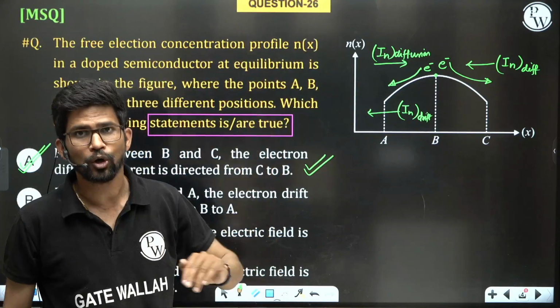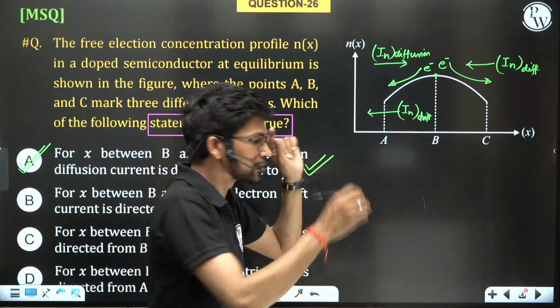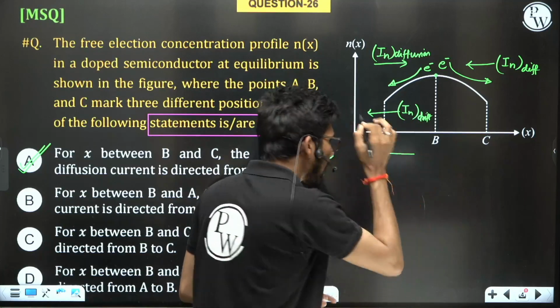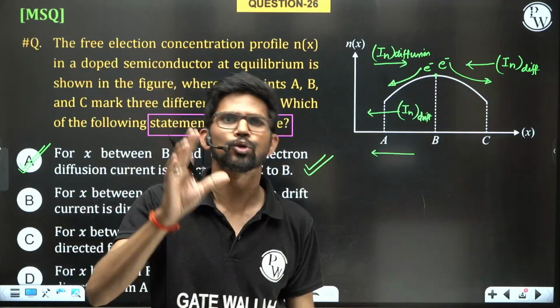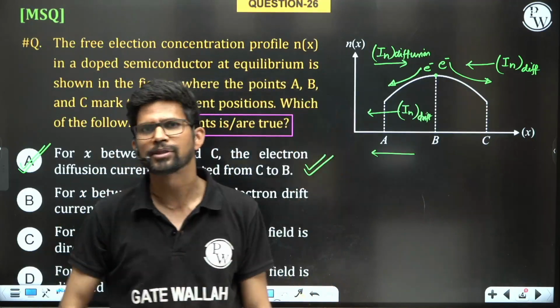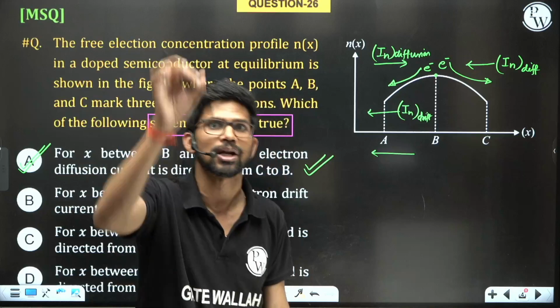To have this drift current, there must be an electric field, and always remember that drift current, whether due to electrons or due to holes, is always in the direction of the electric field.